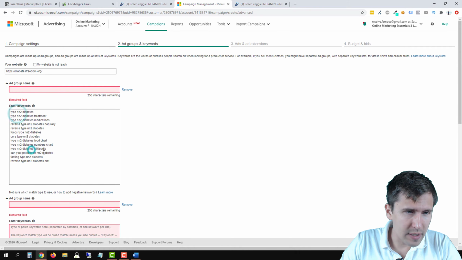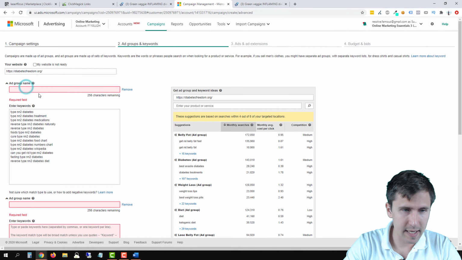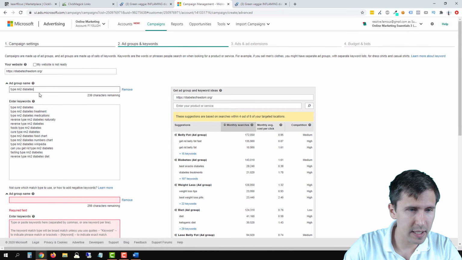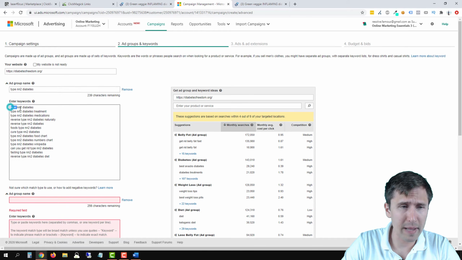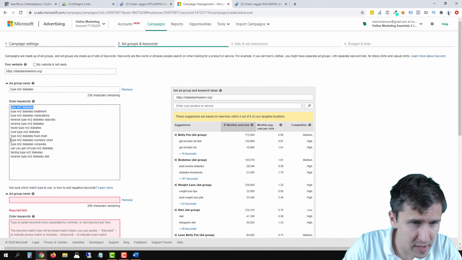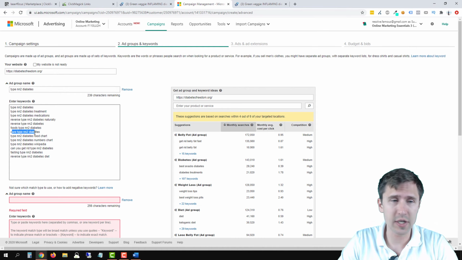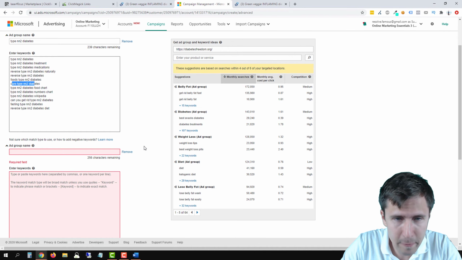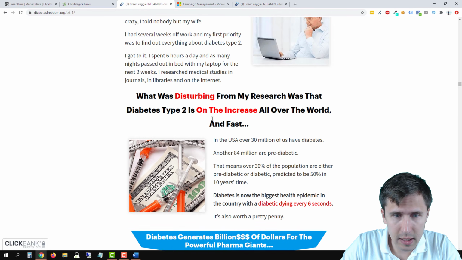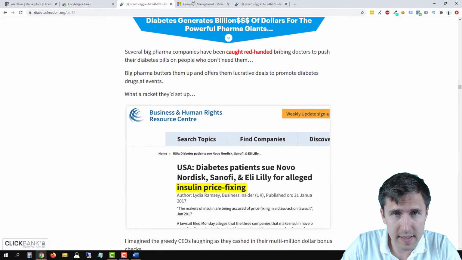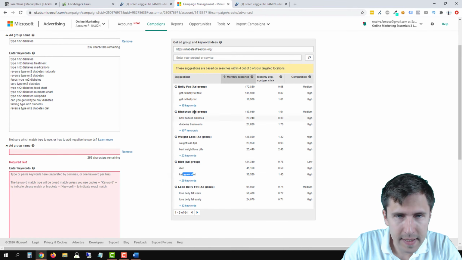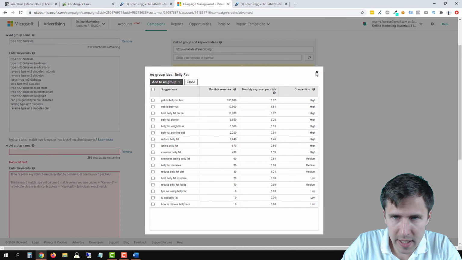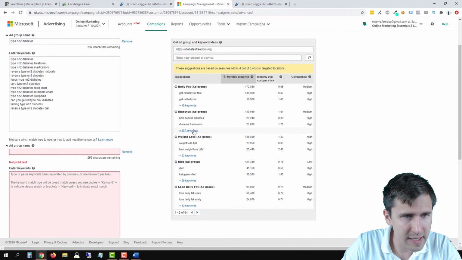So type NN2 diabetes. So here we can say type NN2 diabetes right there. Okay, so we're going to have an ad targeting type NN2 diabetes cure, for example. Okay, so we can say, yeah, so our ad can just say cure type NN2 diabetes. Now over here, let's just look a bit more at this and what this does. Let's see if these make sense. So it's definitely not keto diet, right? So we don't want that for sure. So, you know, we can ignore that. Get rid of belly is probably not it. So this one's diabetes treatment.